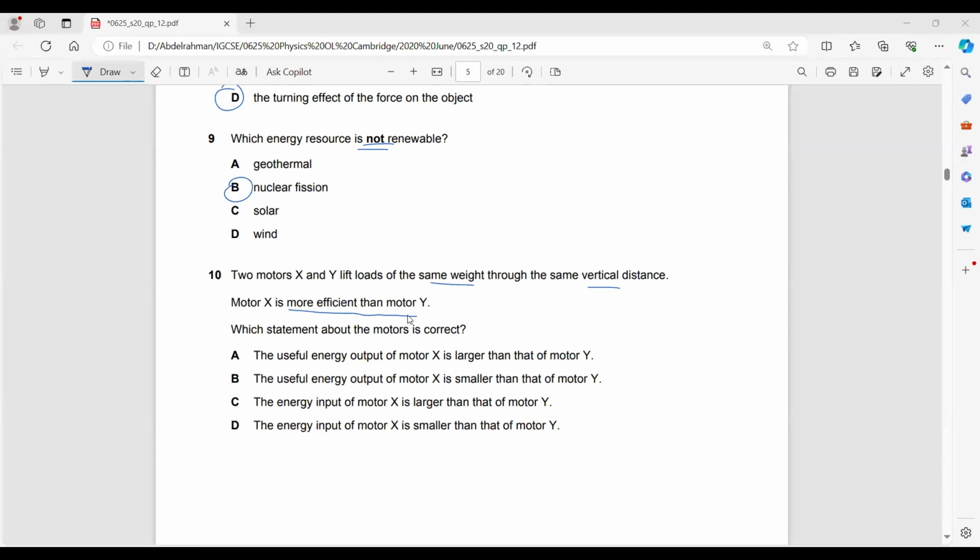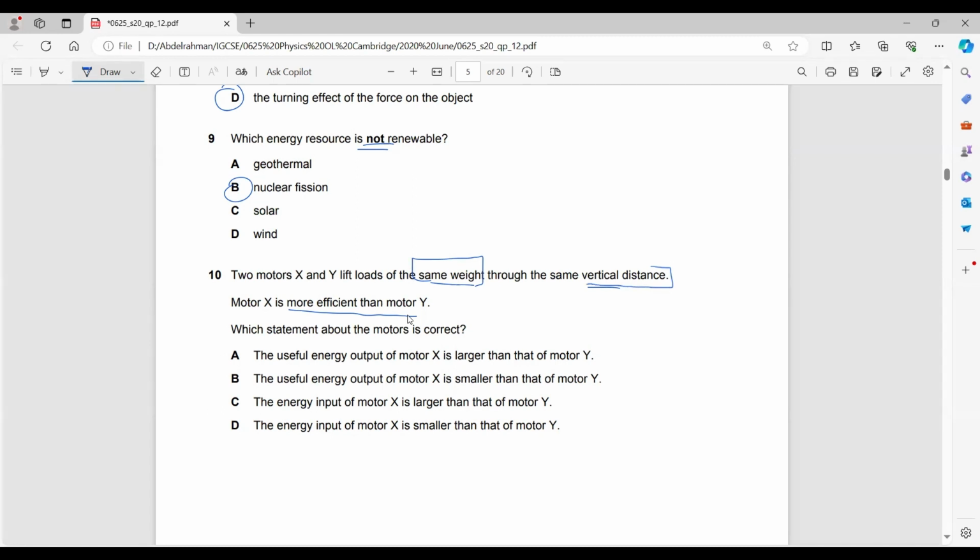Because to understand efficiency, we need to think about it as the more efficient motor would waste less energy. But in this case, the same weight is lifted through the same vertical distance.